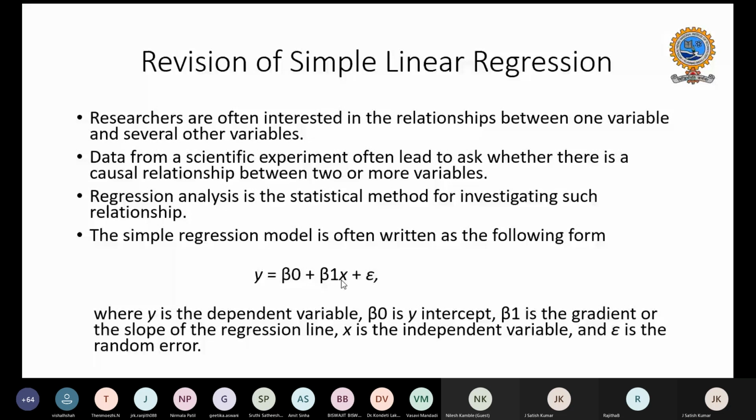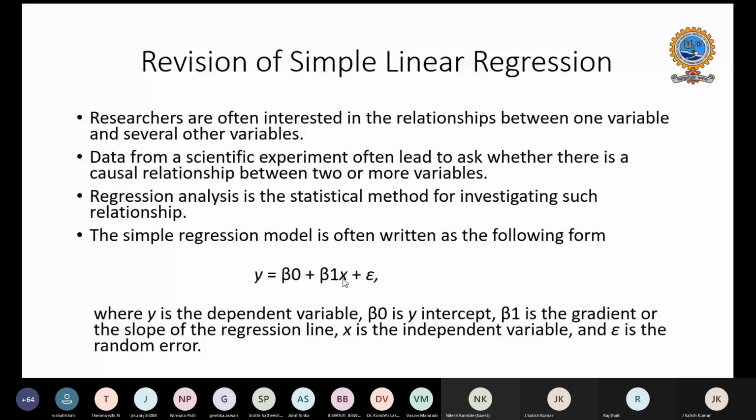Here we are assuming there will be one independent variable, and based on that we try to predict how my dependent variable is going to be affected. But in reality, we can never be sure that there will always be only one independent variable. There will be multiple independent variables. The dependent variable may be influenced by many independent variables. That is the reality, right?